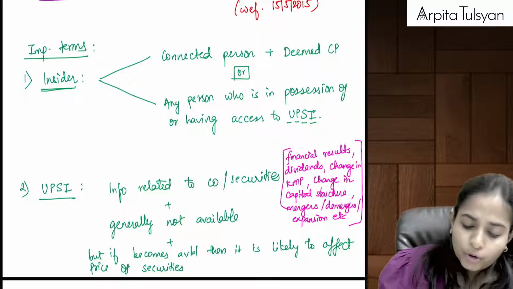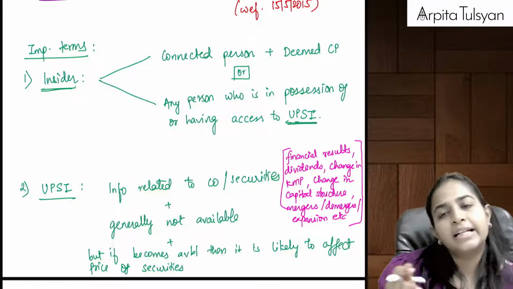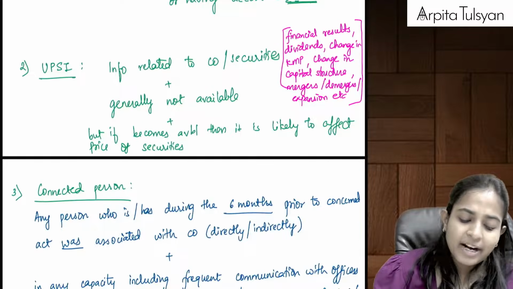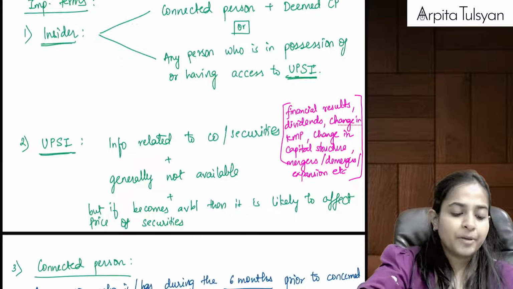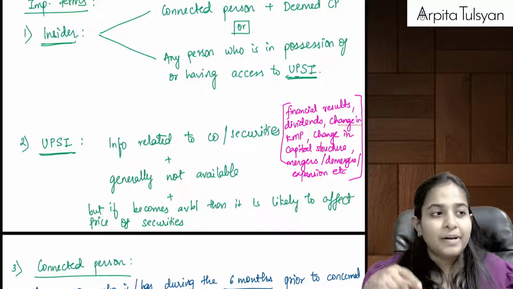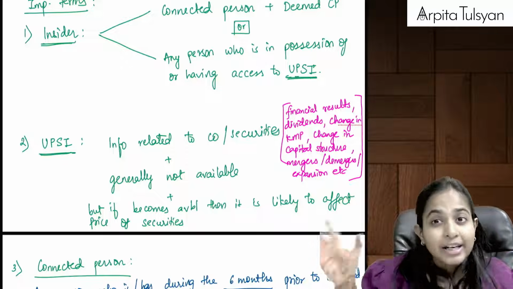Yes. Now, two more definitions that we need to understand. One is connected person and another one is unpublished price sensitive information. Let's try to understand what you mean by unpublished price sensitive information. Just like I told you, unpublished means non-public, it is such information which is generally not available.